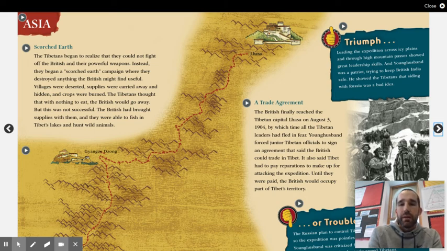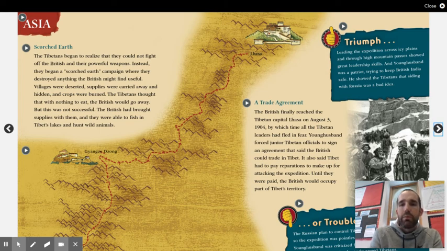A trade agreement. The British finally reached the Tibetan capital of Lhasa on August 3rd, 1904, by which time all the Tibetan leaders had fled in fear. Younghusband forced junior Tibetan officials to sign an agreement that said the British could trade in Tibet. It also said Tibet had to pay for reparations to make up for attacking the expedition. Until they were paid, the British would occupy part of Tibet's territory.